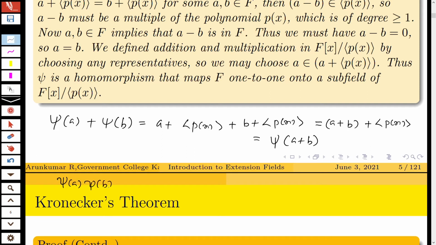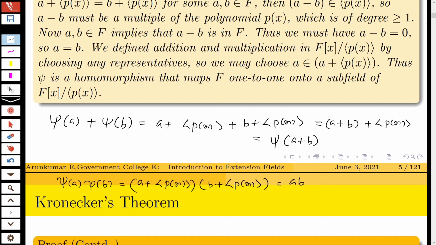and psi of a into psi of b, this is equal to a plus ideal generated by p(x) into b plus ideal generated by p(x). This is equal to ab plus, you are getting a into the ideal generated by p(x), that is in the ideal generated by p(x), plus b into the ideal generated by p(x), that is also an element in the ideal generated by p(x), plus the ideal generated by p(x) into the ideal generated by p(x).